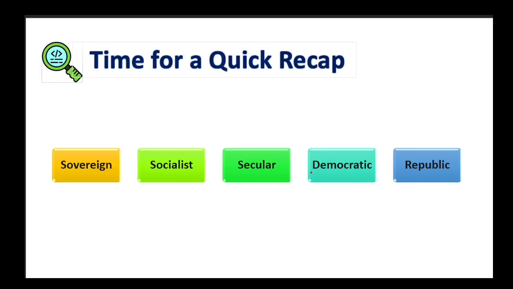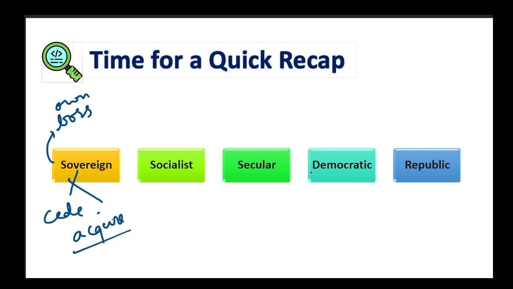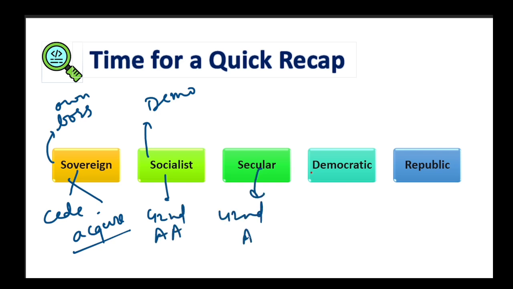These are the practice questions. I hope you have got it. Let's have a quick recap. Here we have the word sovereign. It means we are our own boss. Simple, right? So here we can cede and we can acquire foreign property. Socialism. Our brand is democratic socialism, right? And we added this word by 42nd Amendment Act. Similarly, secularism, 42nd Amendment Act.